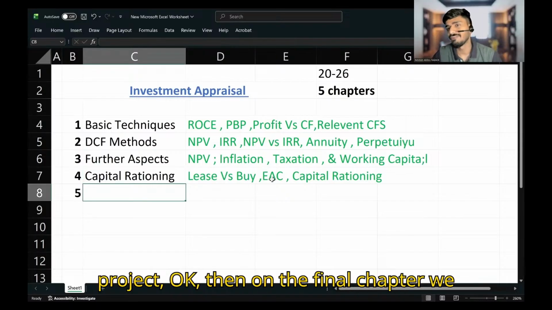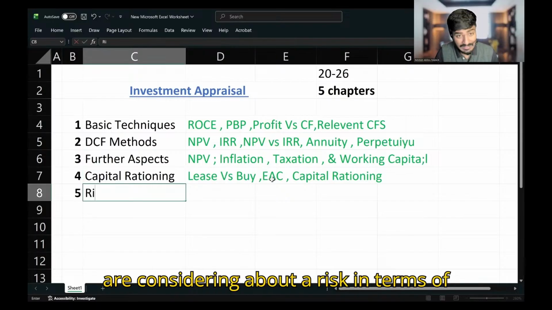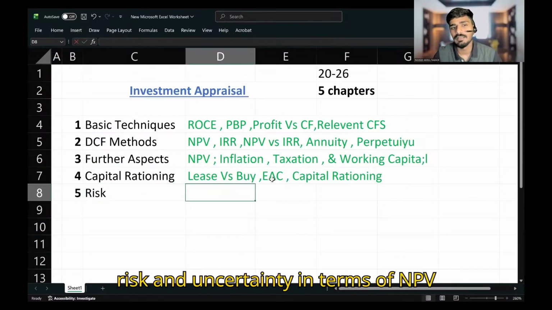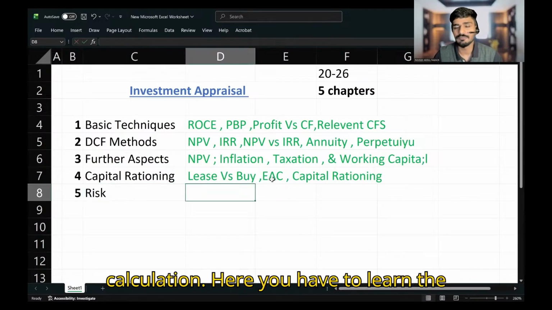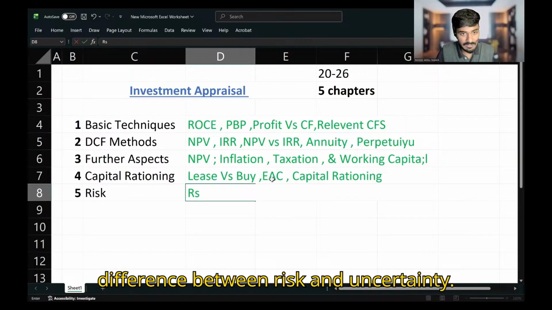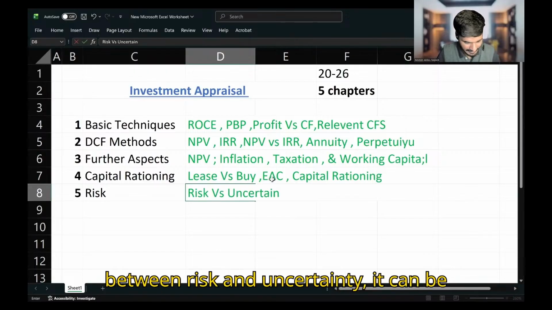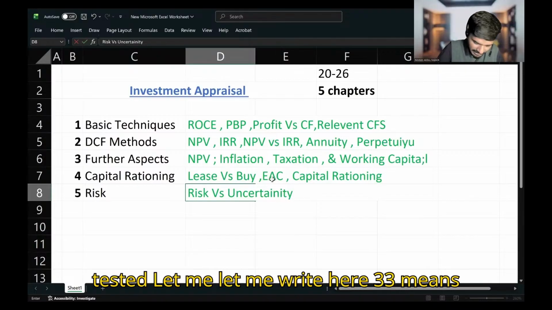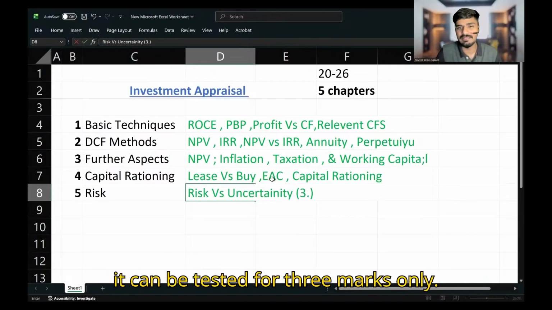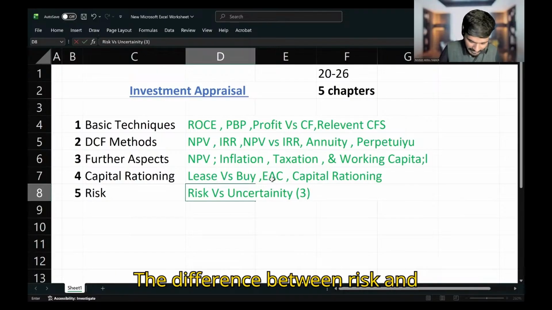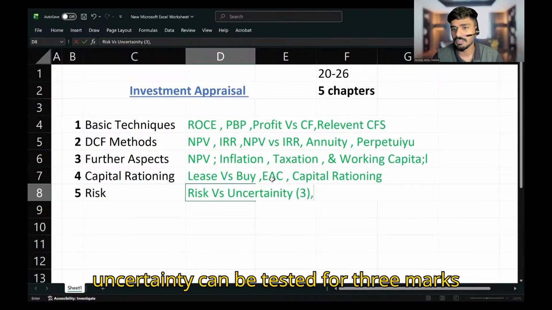Then in the final chapter, we are considering risk and uncertainty in terms of NPV calculation. Here, you have to learn the difference between risk and uncertainty. It can be tested for 3 marks only. Let me write here 3. The difference between risk and uncertainty can be tested for 3 marks only.